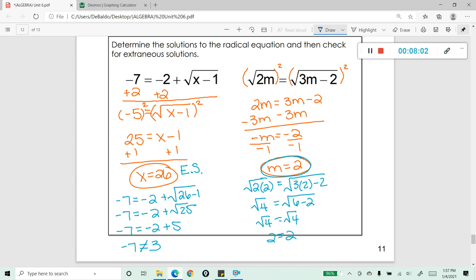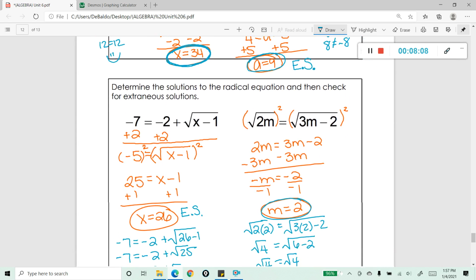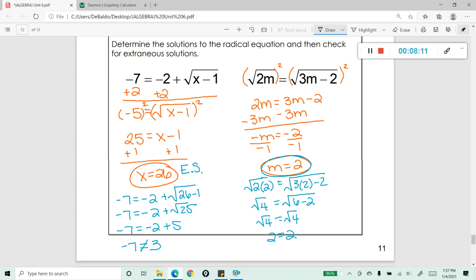Okay, so that brings us to the end of our lesson on radical equations. Now you might be wondering, well, when will I actually use these radical equations? And that's going to be in the next lesson on the Pythagorean theorem.